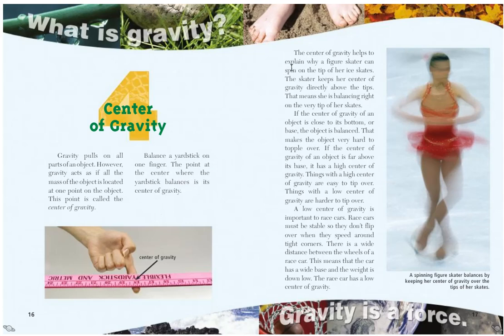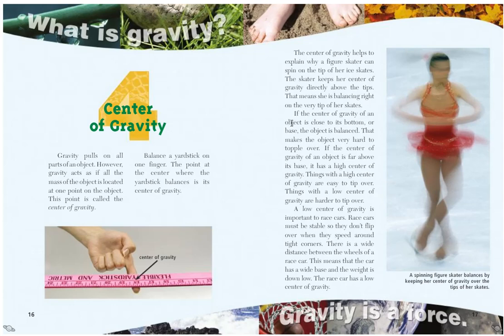The center of gravity helps to explain why a figure skater can spin on the tip of her ice skates. The skater keeps her center of gravity directly above the tips. That means she is balancing right on the very tips of her skates. So a spinning figure skater balances by keeping her center of gravity over the tips of her skates. So the center of gravity is just over the tips there. That's why she's able to spin so gracefully without falling over.